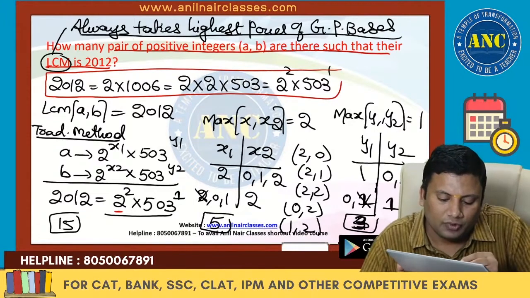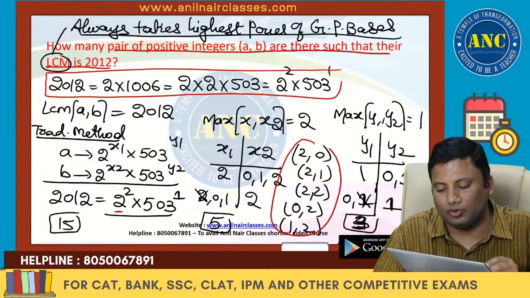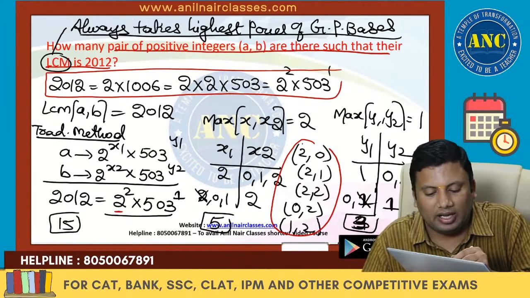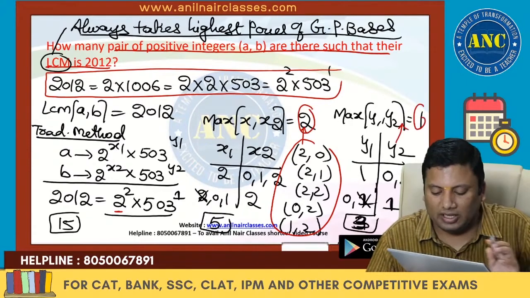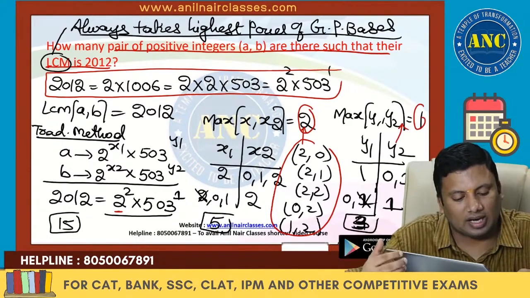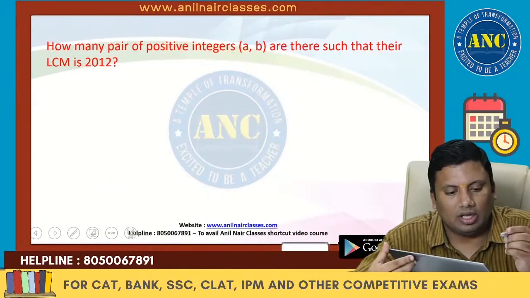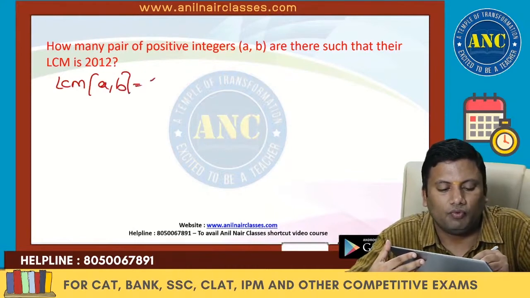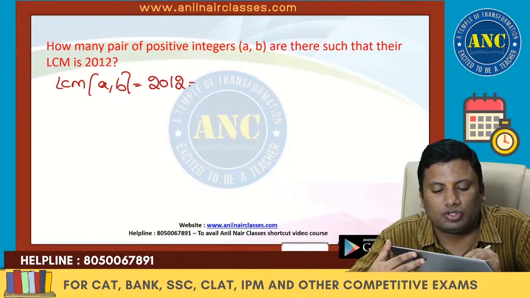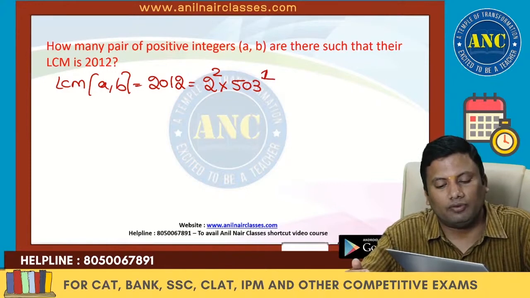Please observe. In all these doublets, x1 is 2 or x2 is 2. And 1 is present in every doublet. Now, please write down, sir. This is nothing but LCM of A comma B, which is nothing but 2012, which is nothing but 2 square into 503.